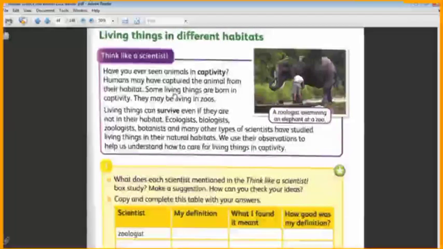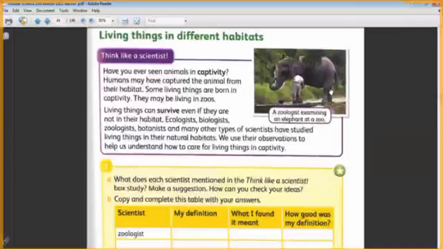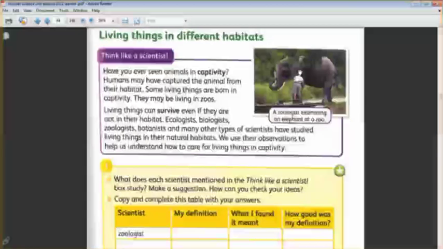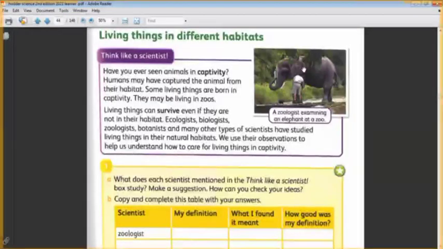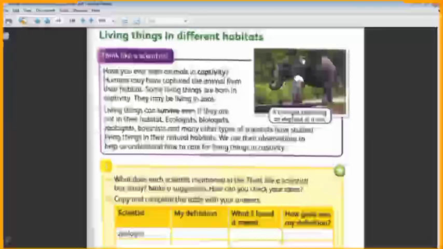Some living things are born in captivity. When we take, for example, this elephant and put it in the zoo, and then this elephant gives offspring, its offspring is now born in captivity. They live all the time in the zoo. This animal can survive easily in captivity, as there are scientists who take care of it.